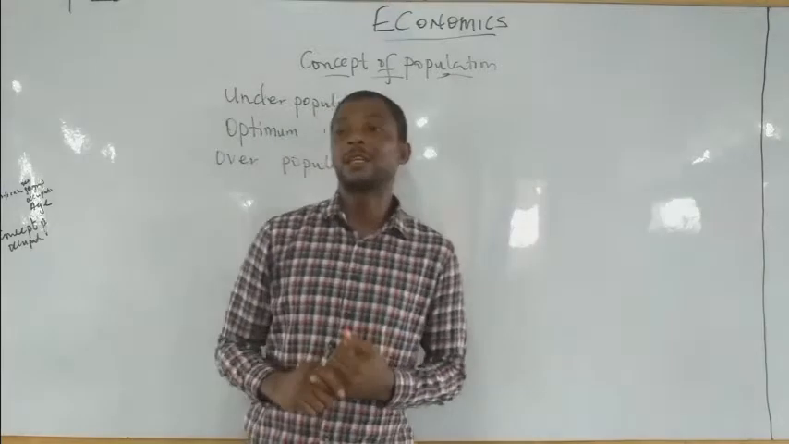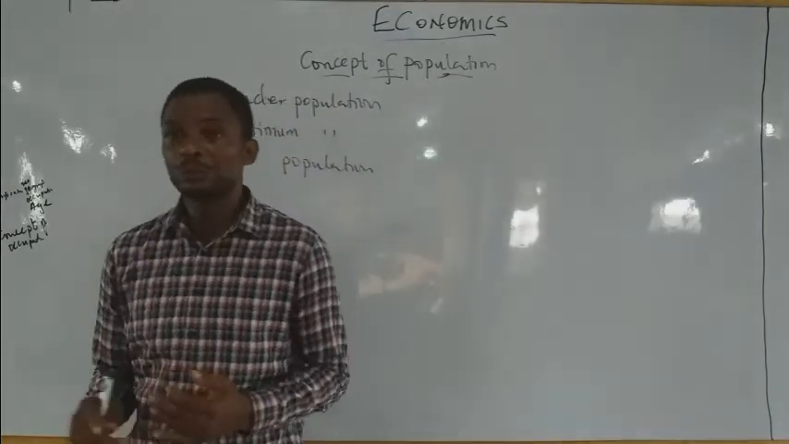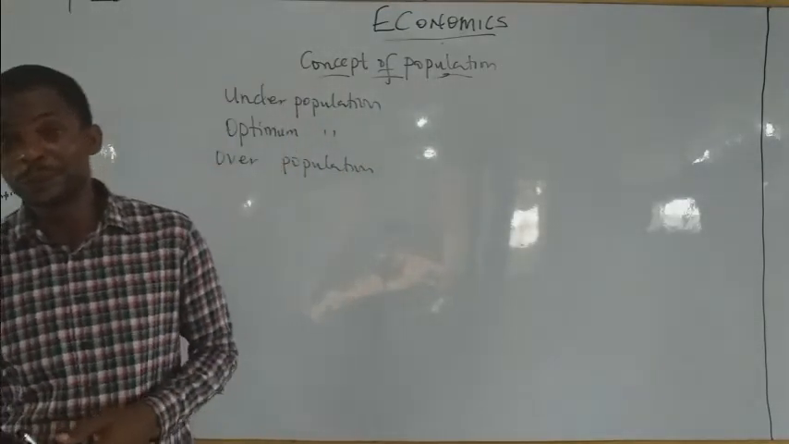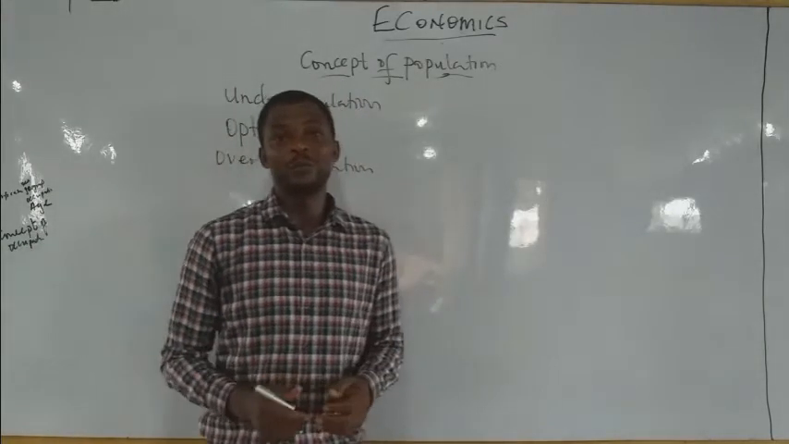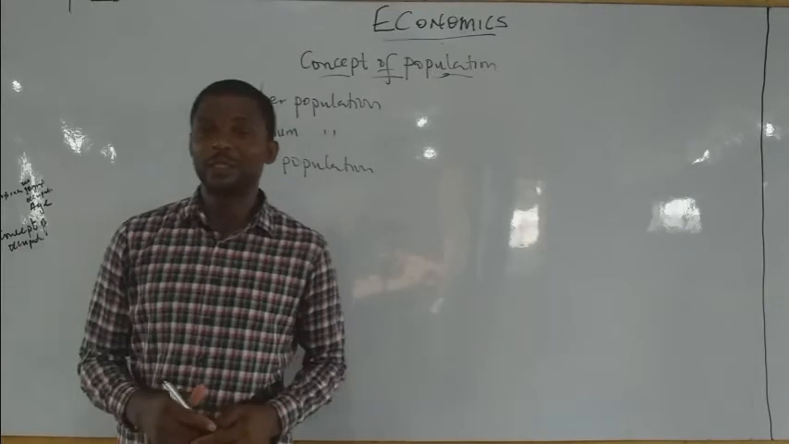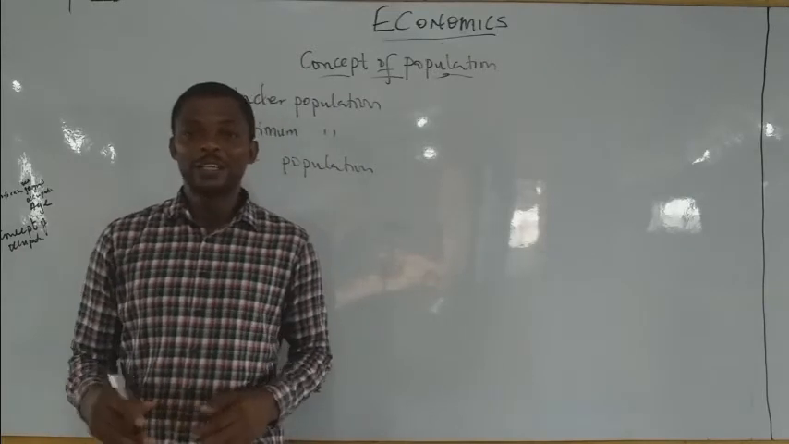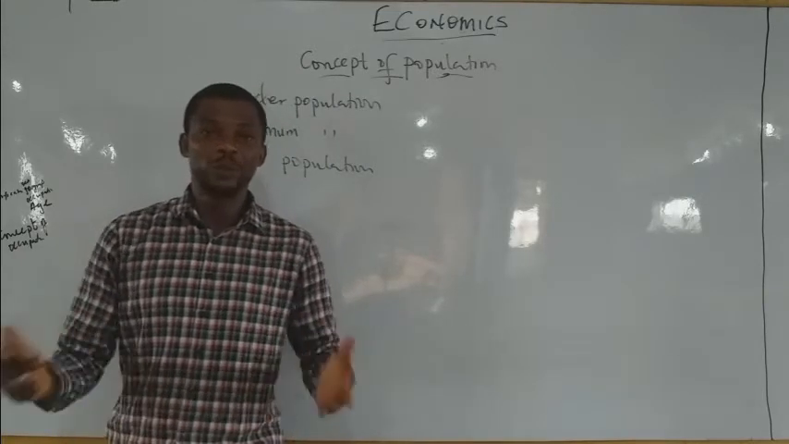Like we have China. China is having over 1 billion people. The same thing with India, they are having over 1 billion people. But still, they are not referred to as an overpopulated country. Why? Because their resources are still in tune with the number of people.